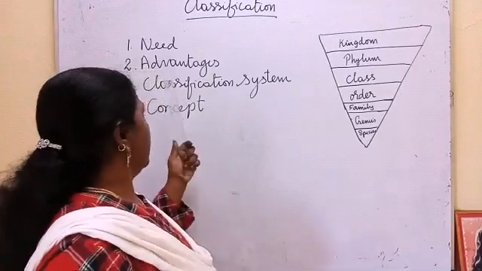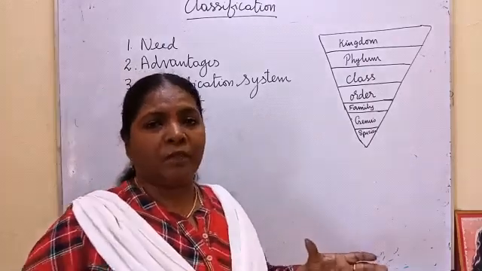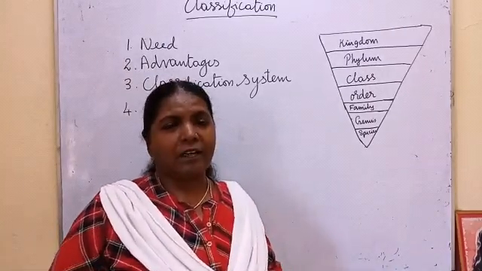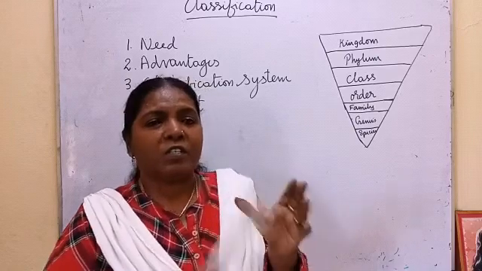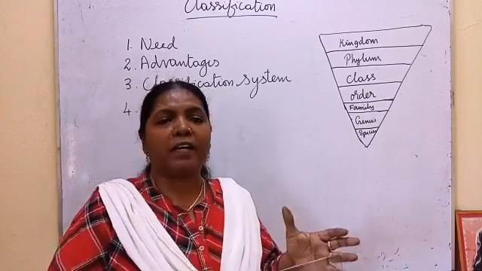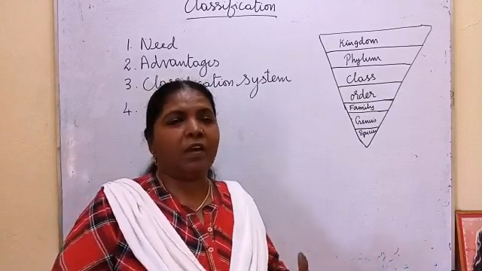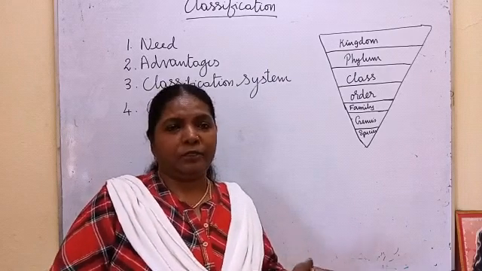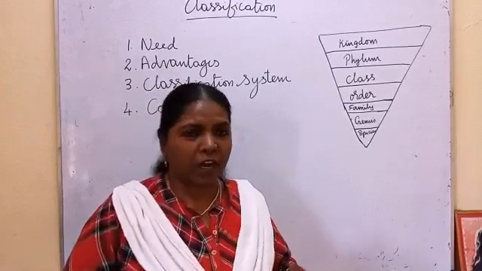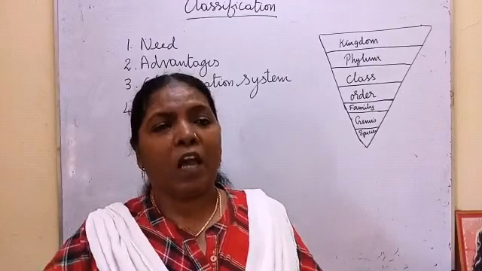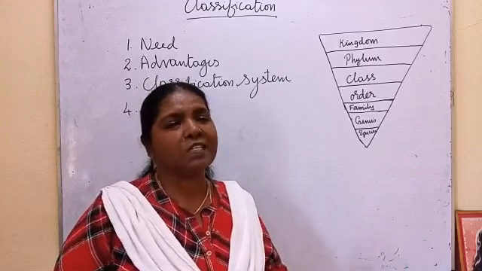That is the need. Then, what are the advantages of classification? Only when we group them can we utilize them in our life. For example, only when we know which will come under the plant kingdom can we know they produce their own food, as autotrophs. That can be utilized as food for other living organisms. So in order to maintain the food chain, the ecosystem, and the environment, we have to do this classification.